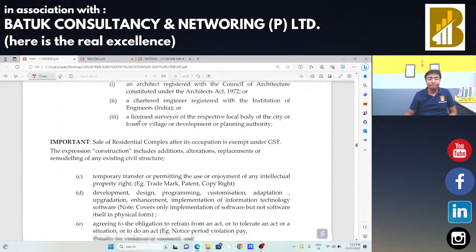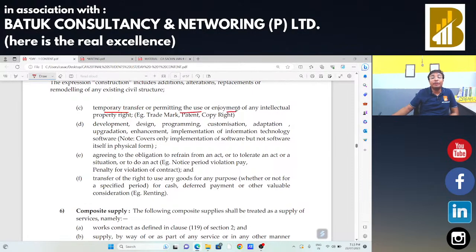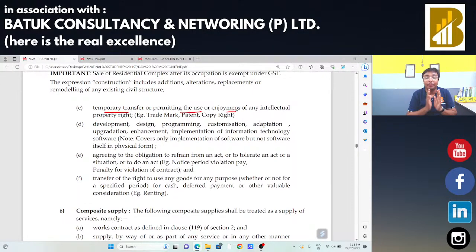Now, whenever there is a temporary transfer of permitting use for enjoyment of any intellectual property right, IPR. Intellectual property right means trademark, copyright, patent. If someone is going to provide the copyright, trademark, patent, suppose the Batuk logo has a trademark, and if I am going to transfer the trademark to Mr. X for use for 5 to 10 years, in that case I am just going to transfer the right to use that particular title. Right to use that particular trademark or copyright. In that case the same should be considered as your supply of services, not as your supply of goods.